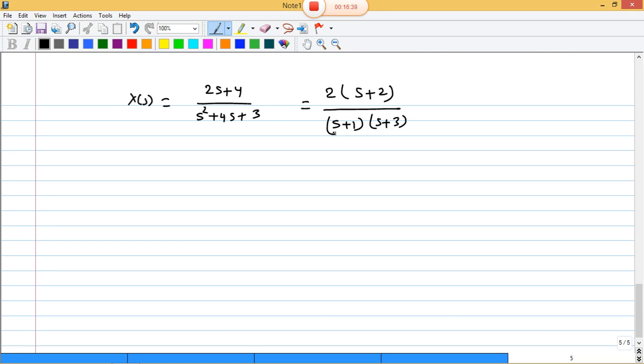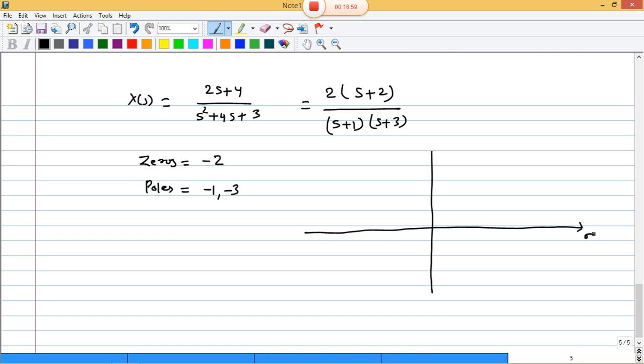So the zero will be at minus 2 and the poles at minus 1 and minus 3. We can represent this on the s plane, with sigma and j omega axes: the zero at minus 2, and the poles at minus 1 and minus 3.